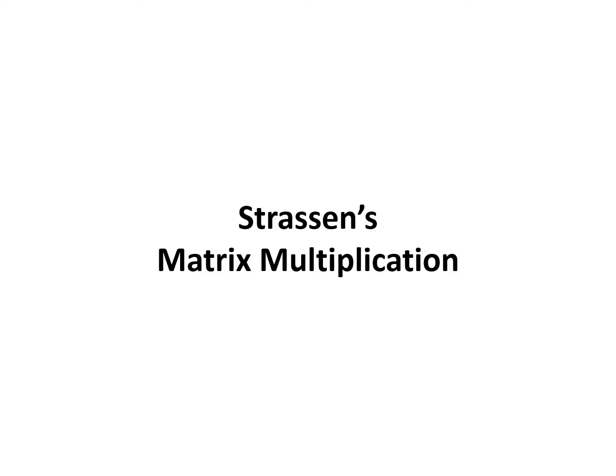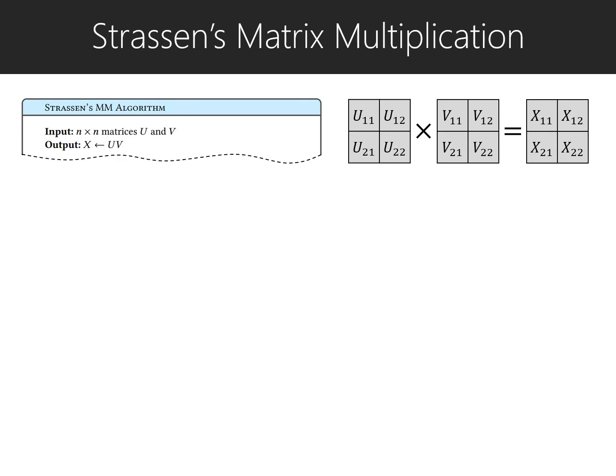We now present a parallel algorithm for Strassen's matrix multiplication. Before we describe our parallel Strassen's algorithm, let's first review the serial version of the algorithm. There are two input matrices, U and V, and we recursively do the Strassen's matrix multiplication and get output matrix X.